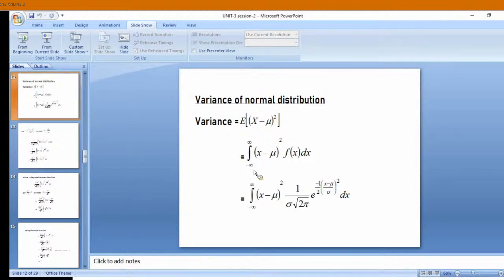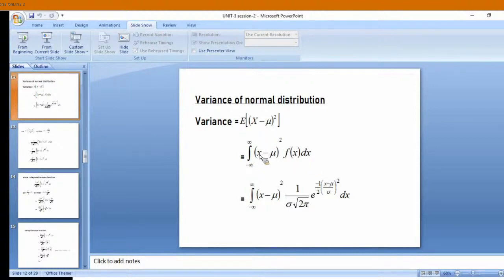We know that expectation of x means integral minus infinity to plus infinity x f of x dx. Whatever comes here into f of x only we are supposed to write for the expectation. So we are writing x minus mu whole square into f of x dx.